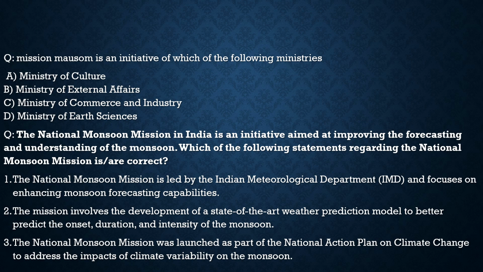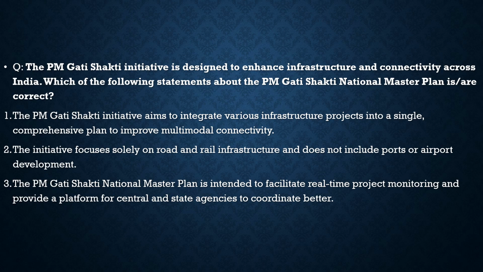Now with this, let's move to the next question. It talks about the PM Gati Shakti initiative designed to enhance infrastructure and connectivity across India, 100% correct. Which of the following statements about the PM Gati Shakti National Master Plan are correct? The first statement: the initiative aims to integrate various infrastructure projects into a single comprehensive plan to improve multimodal connectivity, 100% correct.